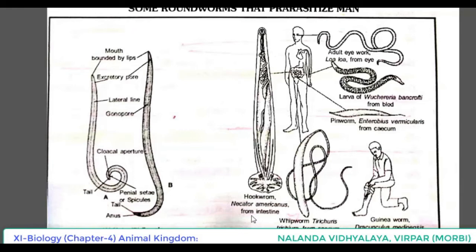Hookworm Necator americanus from intestine. Once again see the figure. Ascaris, male and female. There you can see the differences between them.